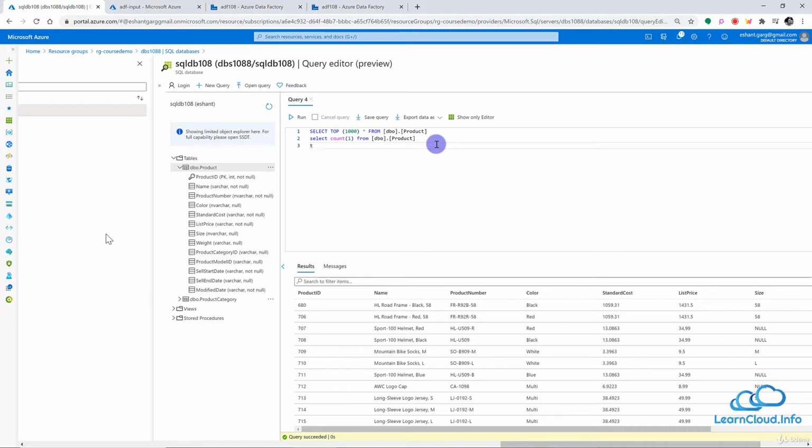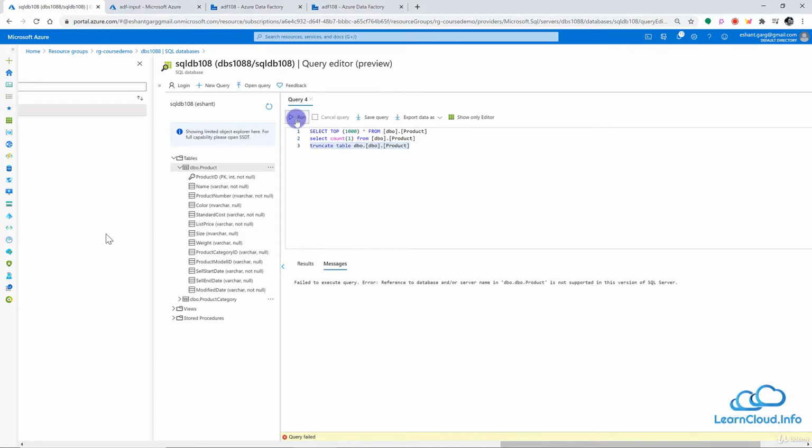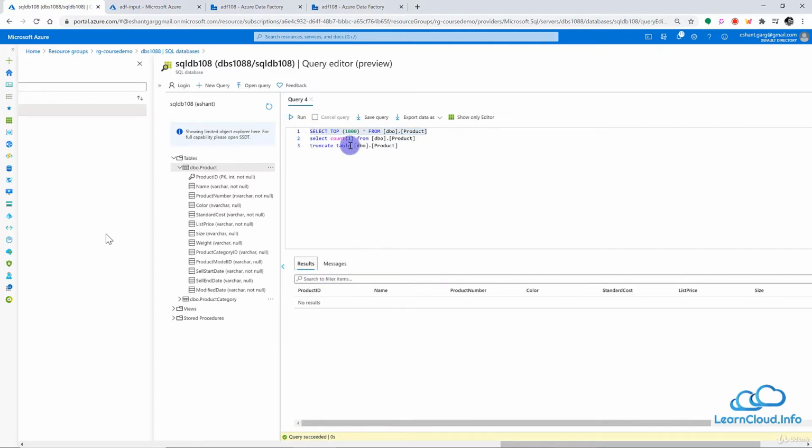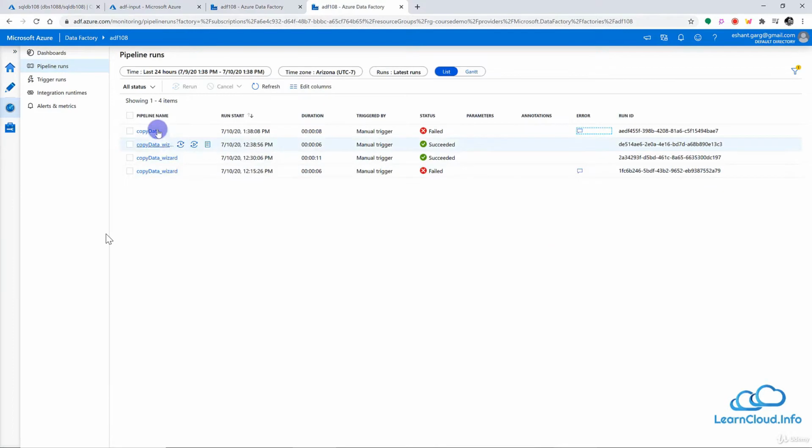So let me truncate this table. Truncate table dbo.product, so let me truncate this. Sorry, once again. And all right, so now we have 0 rows here. Let me just double check this. So the table is empty right now, and once again I want to run this pipeline.